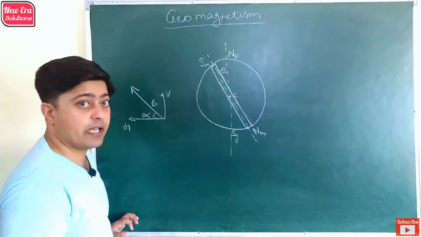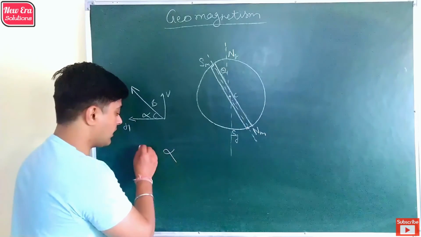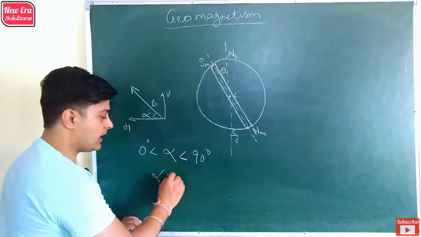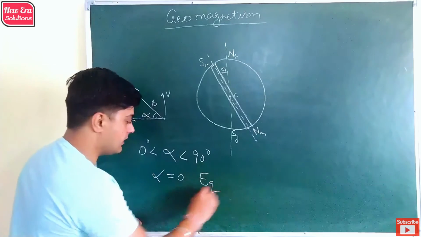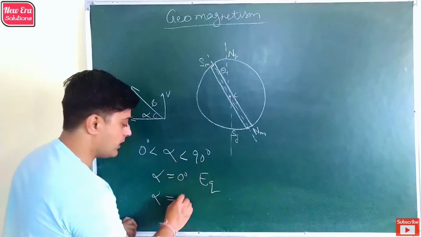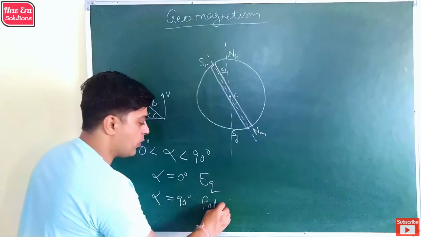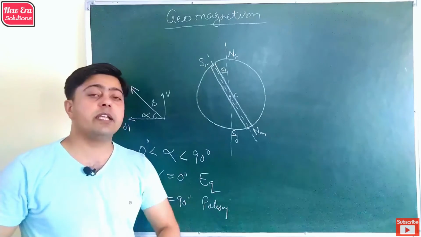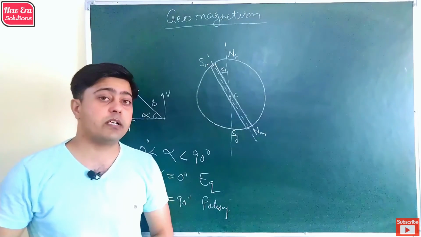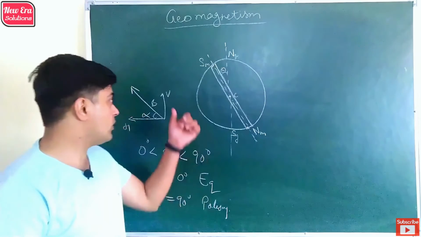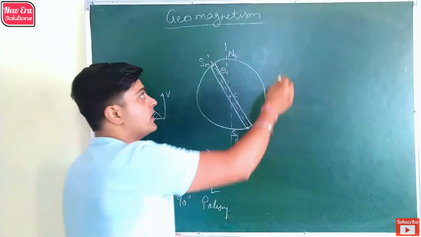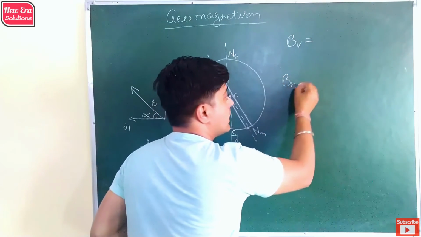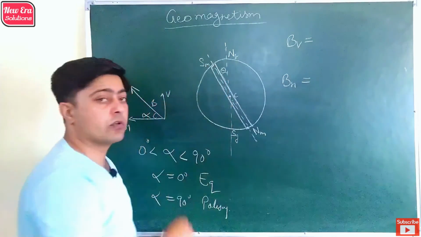It is represented by alpha, and the value of the angle of dip lies between 0 to 90 degrees. So alpha is equal to 0 at the equator and alpha is equal to 90 degrees at the poles of Earth. At different angles of dip, we can find 2 different components of Earth's magnetic field. Using this diagram, we can find 2 components of the magnetic field. One is the vertical component and the second is the horizontal component.